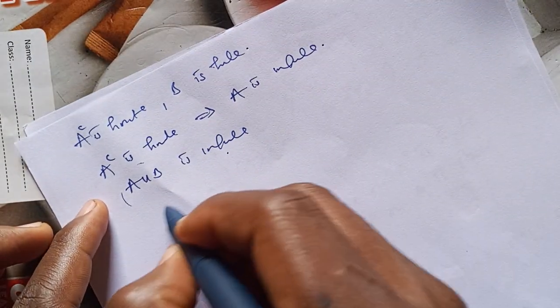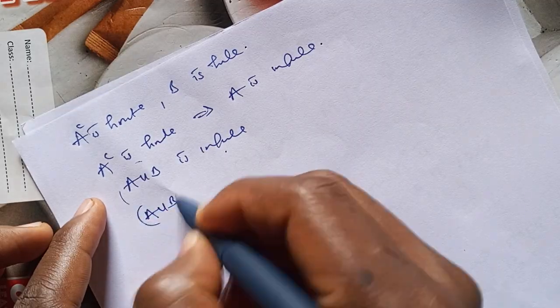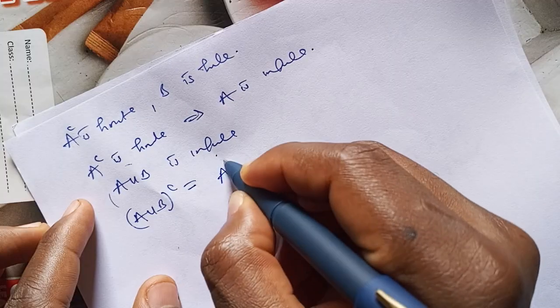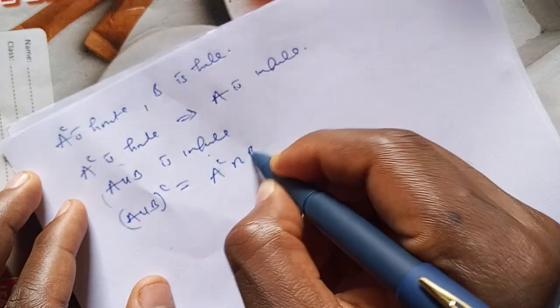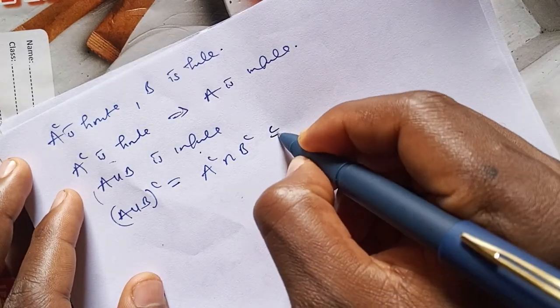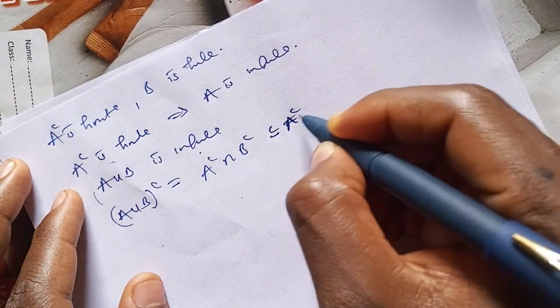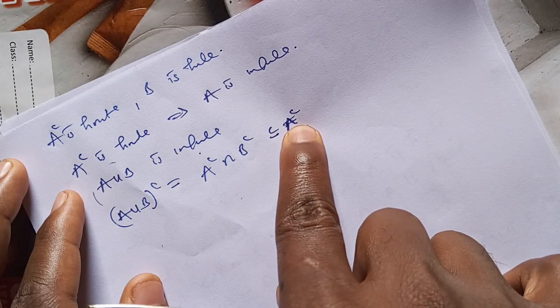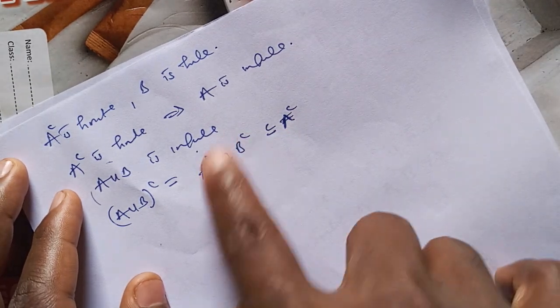So let's look at the complement. The complement of A union B, according to De Morgan's rule, is A complement intersect B complement. Now of course, this is a subset of A complement. Since A complement is finite, therefore this is finite.